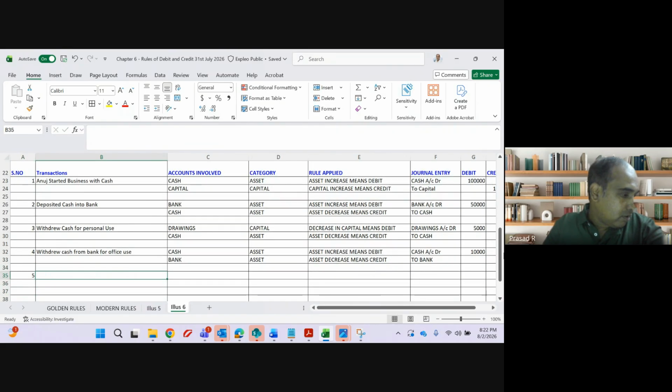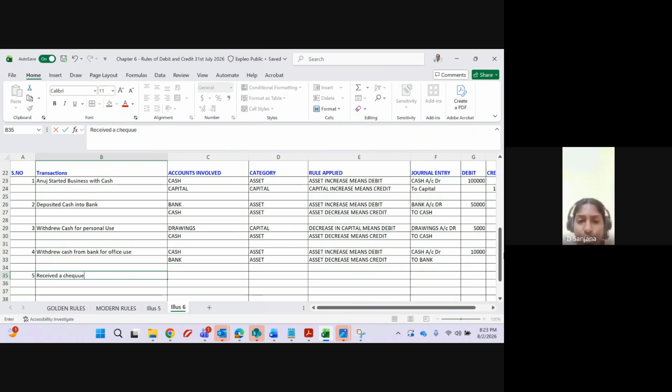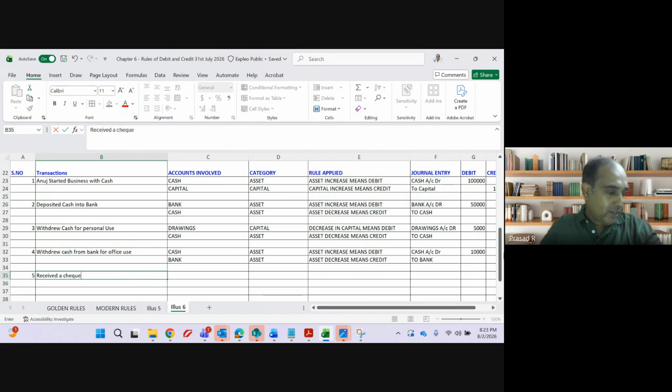Fifth one. Received a check. Whenever they mention received a check, which account is always credited? My bank account. We can always call it received a check from whom? From debtor, Sham.